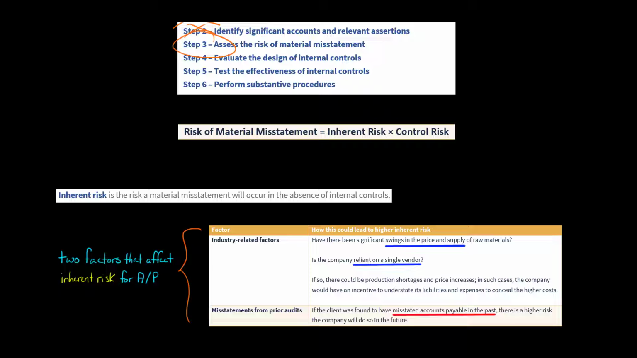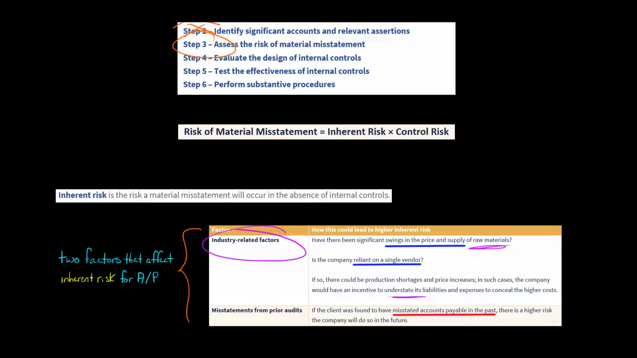So higher costs, they're going to have higher liabilities. They might try to understate their liabilities and understate the corresponding expenses to kind of conceal the fact that, oh, there's been this big spike in costs. So we want to look at the company's industry, the supplies that they use, and say, okay, what's been going on with the price and supply of the materials that they're using.